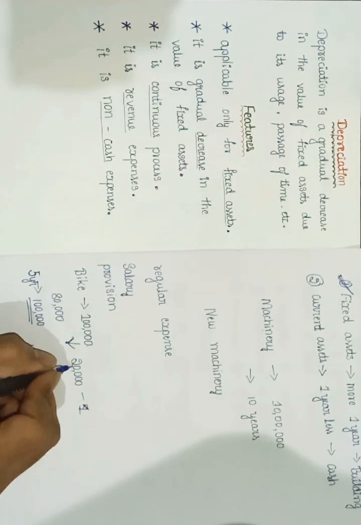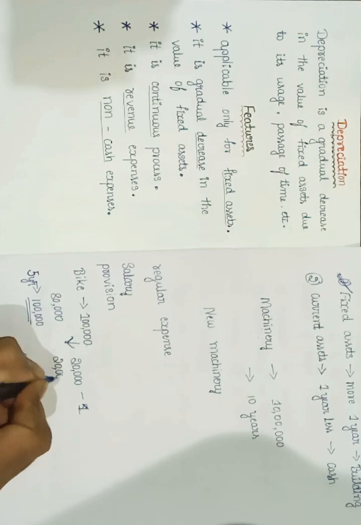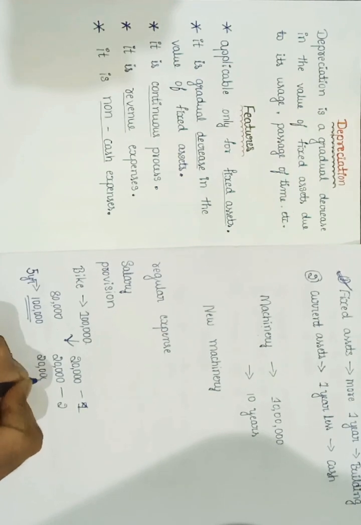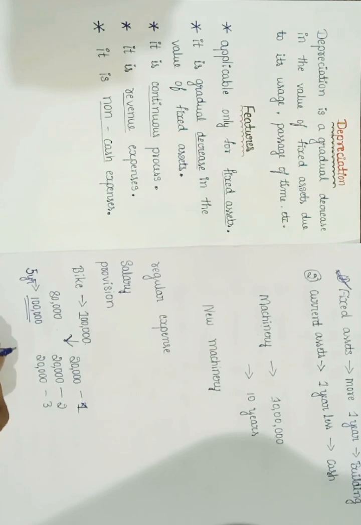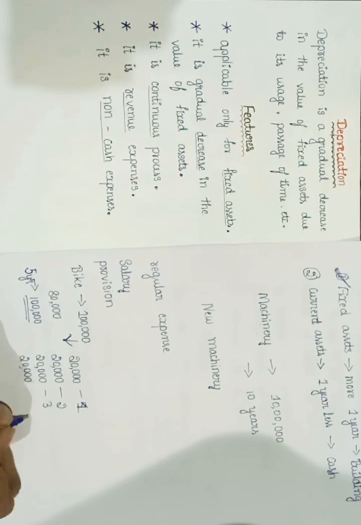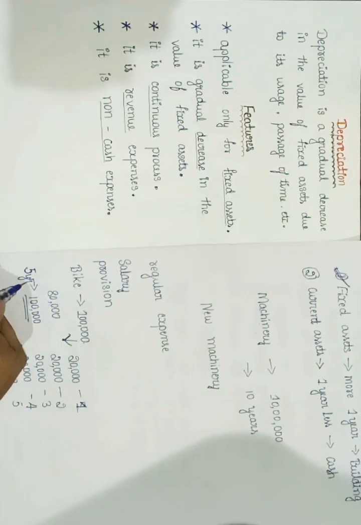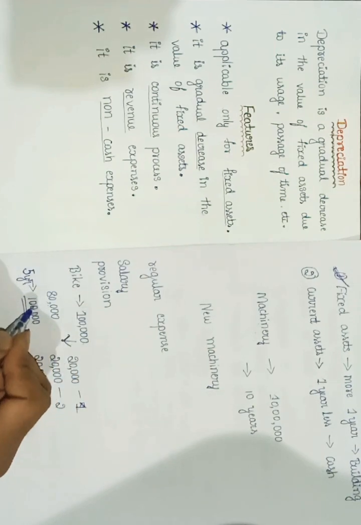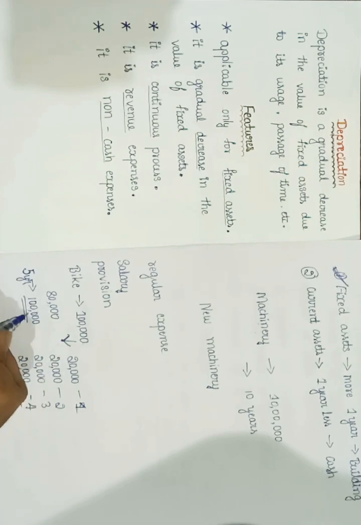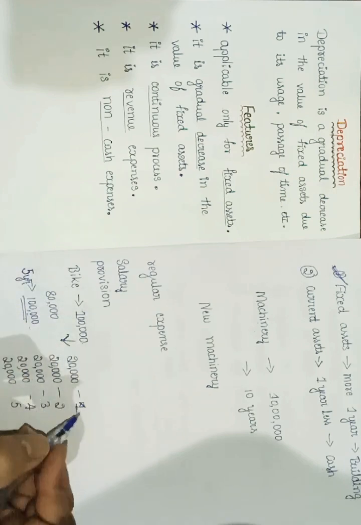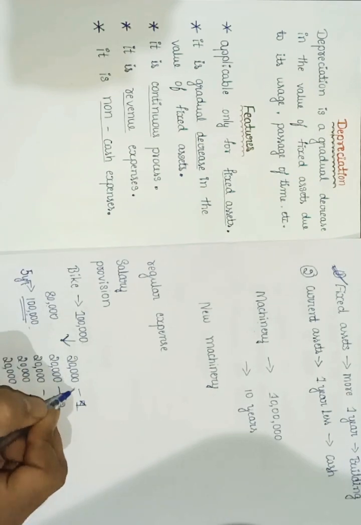So for the first year I am keeping 20,000. Again in the second year, I am keeping 20,000. In the third year the same 20,000 I am keeping aside, and in the fourth year 20,000, and in the fifth year 20,000. So this bike can be used for 5 years. After 5 years I can't use that bike, I need to replace it, which means I need to spend again 1 lakh rupees. Instead of spending 1 lakh rupees in a single year after the fifth year, I am going to keep 20,000 rupees out of my profits each year.